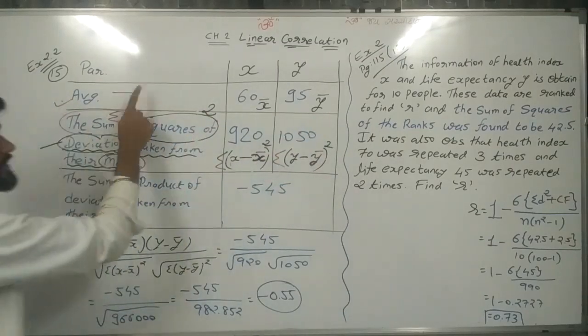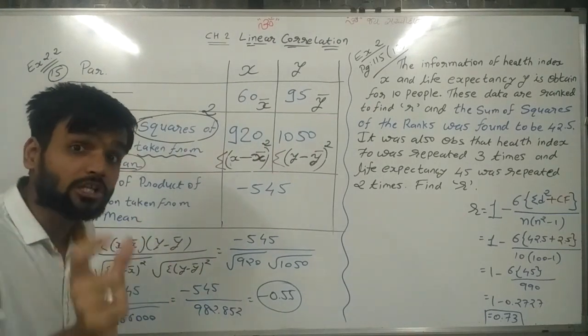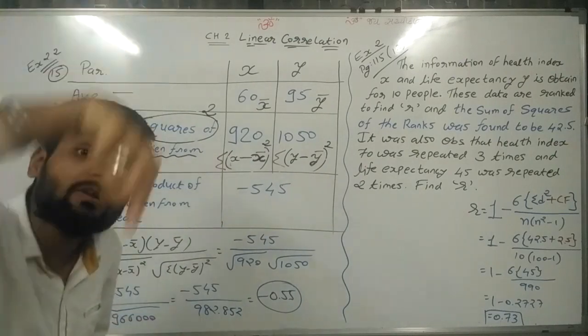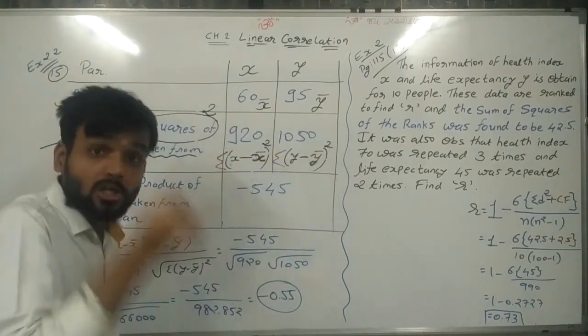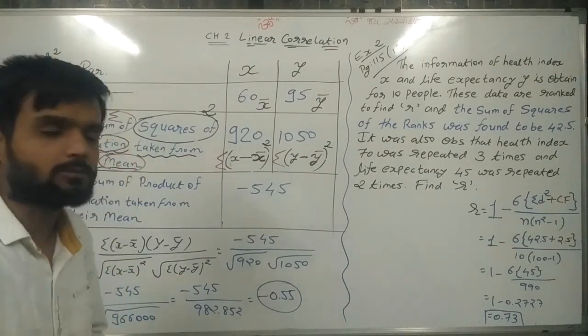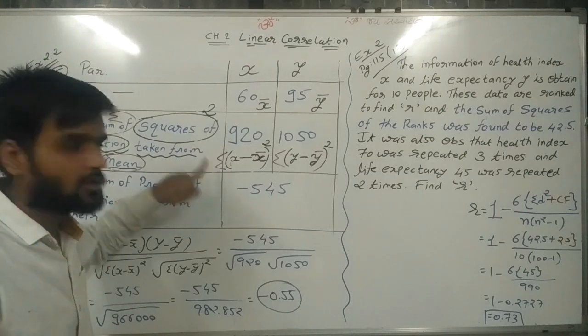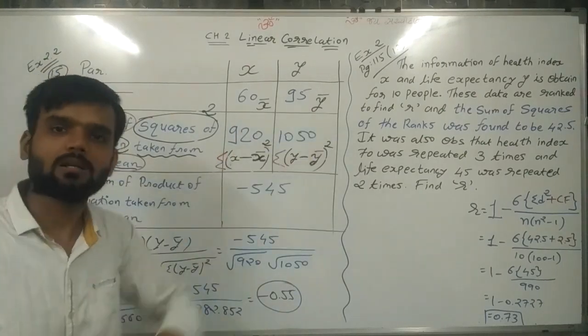Again, average means bar: x bar and y bar. Deviation taken from their mean means x minus x bar, y minus y bar. Square of deviation taken from their mean, so (x minus x bar) square, (y minus y bar) square. Sum of the square of deviation taken from their mean means sigma (x minus x bar) square, sigma (y minus y bar) square.